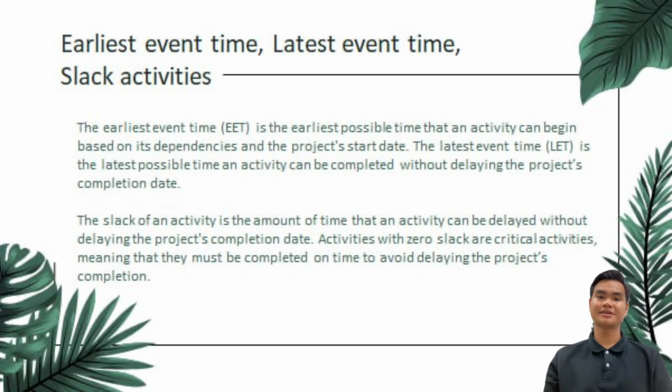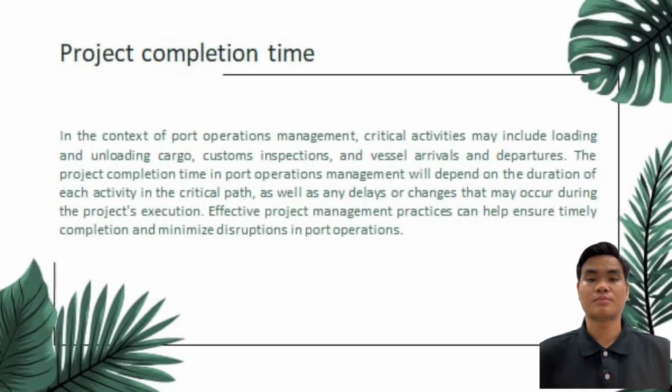The earliest event time, EET, is the earliest possible time that an activity can begin based on its dependencies and the project start date. The latest event time, LET, is the latest possible time an activity can be completed without delaying the project completion date. The slack of an activity is the amount of time that an activity can be delayed without delaying the project completion date. Activities with zero slack are critical activities, meaning that they must be completed on time to avoid delaying the project completion. Project completion time.